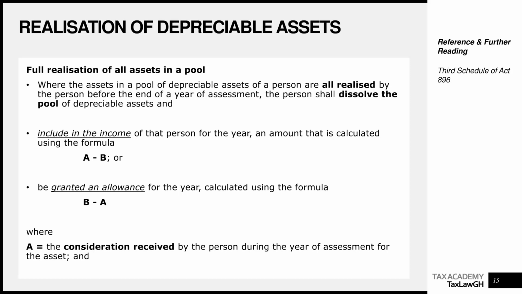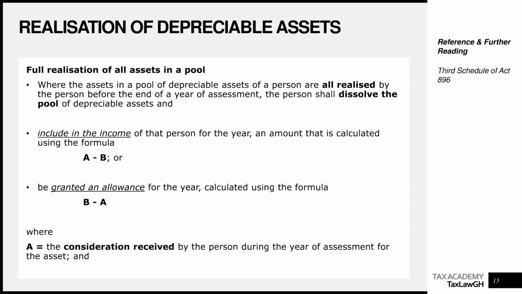So what happens where the assets in a pool have all been realized? We call it full realization of all assets in a pool. We are saying where the assets in a pool of depreciable assets are all realized by the person before the end of a year of assessment, the person shall dissolve the pool because there's nothing in the pool. You sold everything. And two things: include in the income of that person an amount that is calculated using the formula A minus B. Let me show you what A is before we come to the next point.